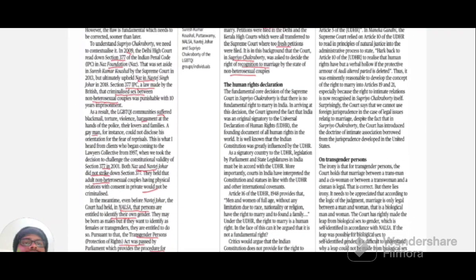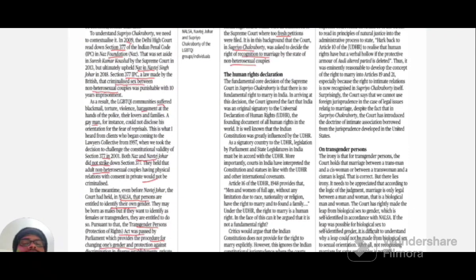That led to a revolution in the right to privacy, as well as the fundamental right to live with dignity. That is Article 21, as well as Article 14 that talks about the right to equality, and Article 21 that talks about life and liberty. Also, the Supreme Court in the NALSA case, National Legal Services Authority case, has given the right to identify one's own gender.